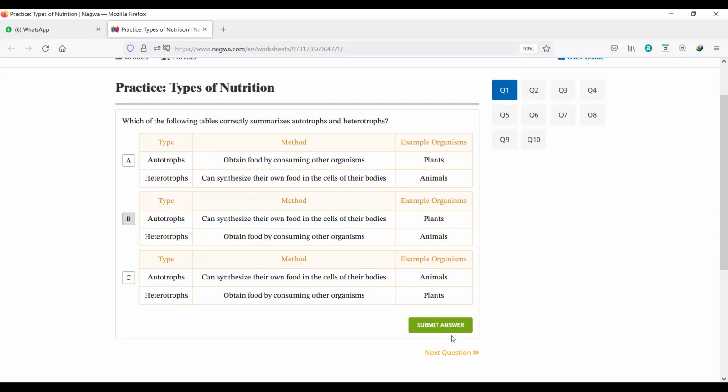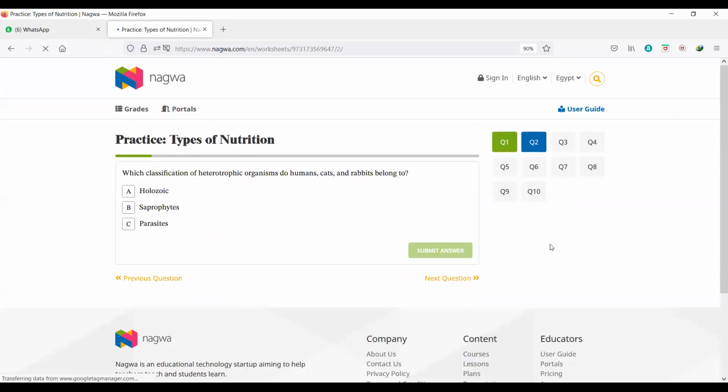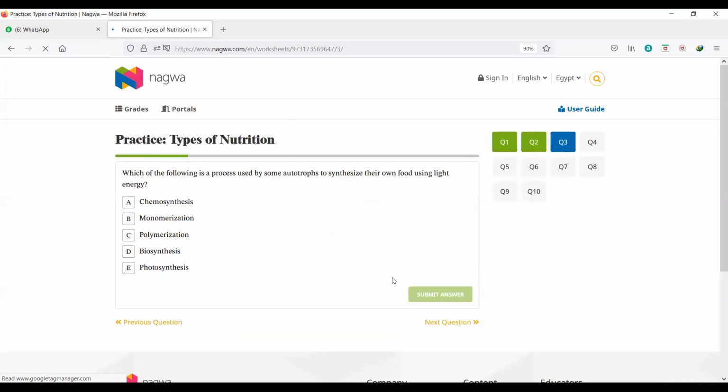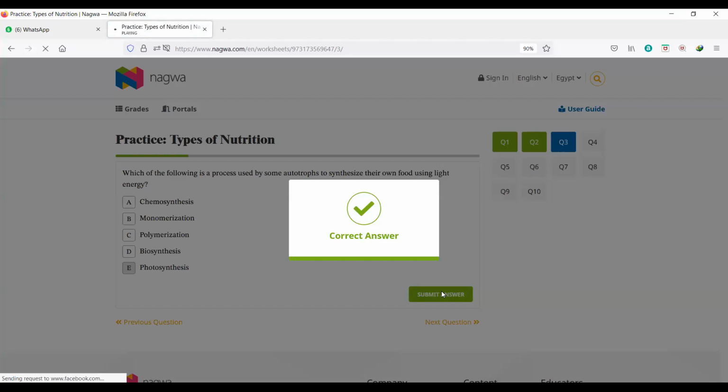Next question. Which classification of heterotrophic organisms do humans, cats, and rabbits belong to? Holozoic, because they are omnivores. So they are holozoic. Which of the following is a process used by some autotrophs to synthesize their own food using light energy? Photosynthesis. They make their food using the sun.